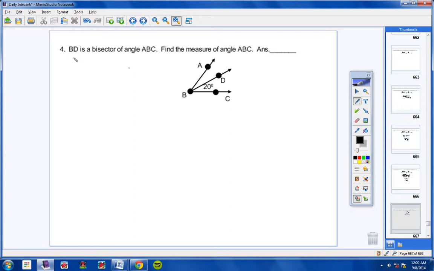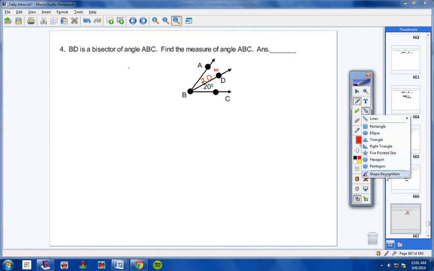First of all, you're told that BD is a bisector of ABC. Now students, look, here's ABC. Here's the big angle, ABC. See it? ABC. BD bisects ABC. So what that means is BD cuts the big angle right in half. Now, if BD cuts the angle right in half, and this angle right here with one dot is 20 degrees, then this angle up here would also be what? 20 degrees. Okay?